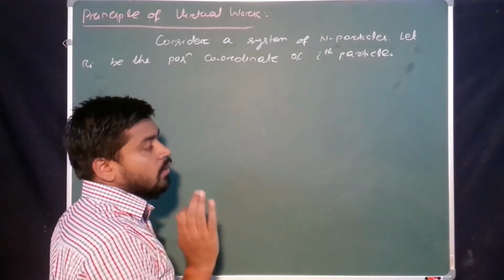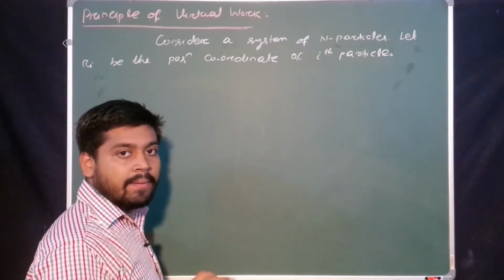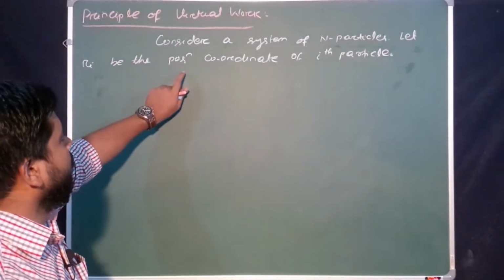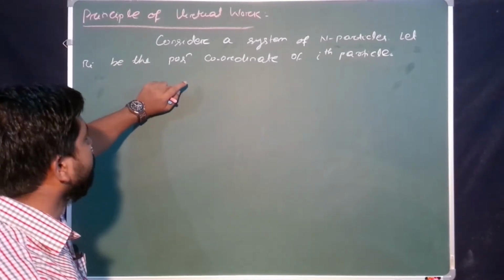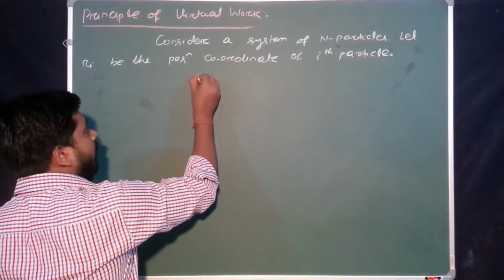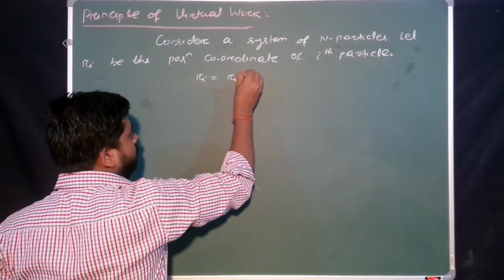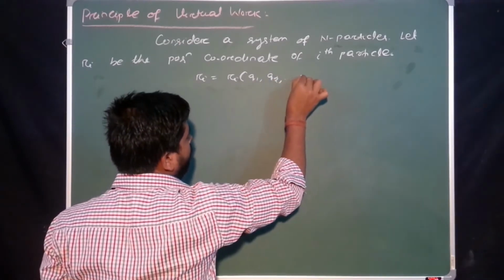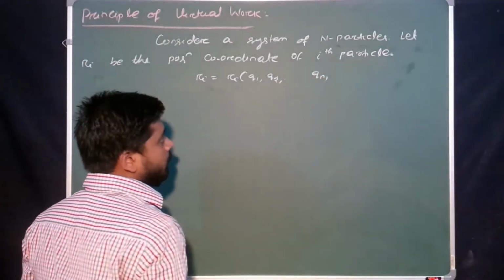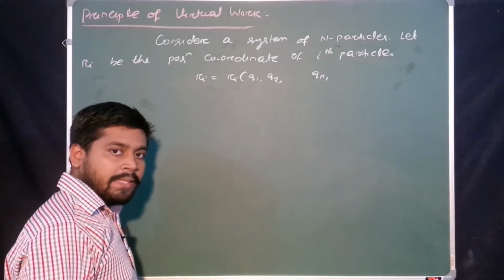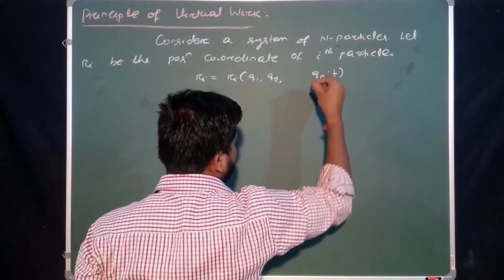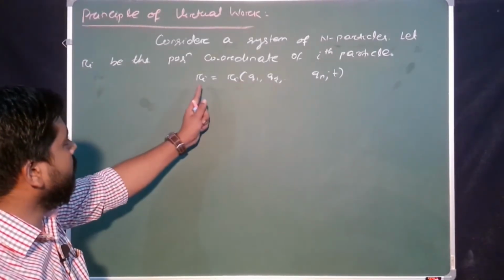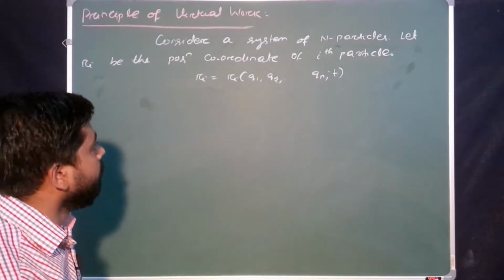Let the constraint which we use here be the holonomic time dependent constraint. What is a holonomic time dependent constraint? Then in generalized coordinates, Ri is a function of q1, q2 up to qn. Yes or no? As we take here the holonomic time dependent constraint, the extra t term is there. Yes or no? This is our position vector in generalized coordinates. Okay.